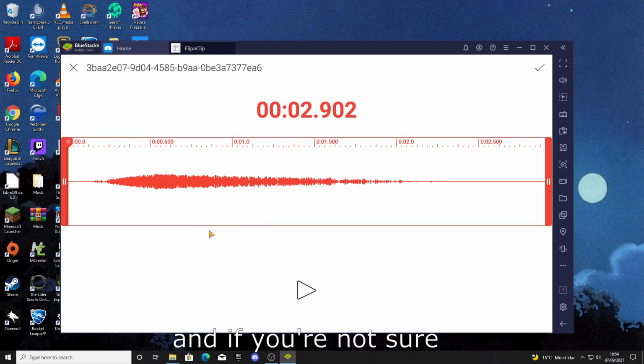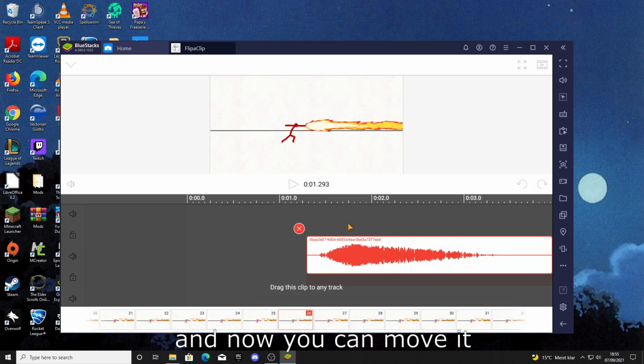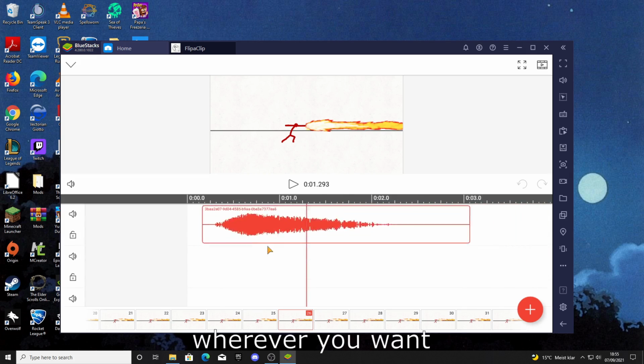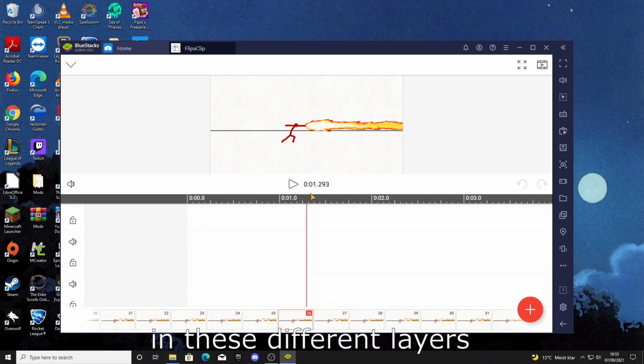And if you're not sure if it's really the right sound, you can also listen to it again. And when you're done, you can click right there.